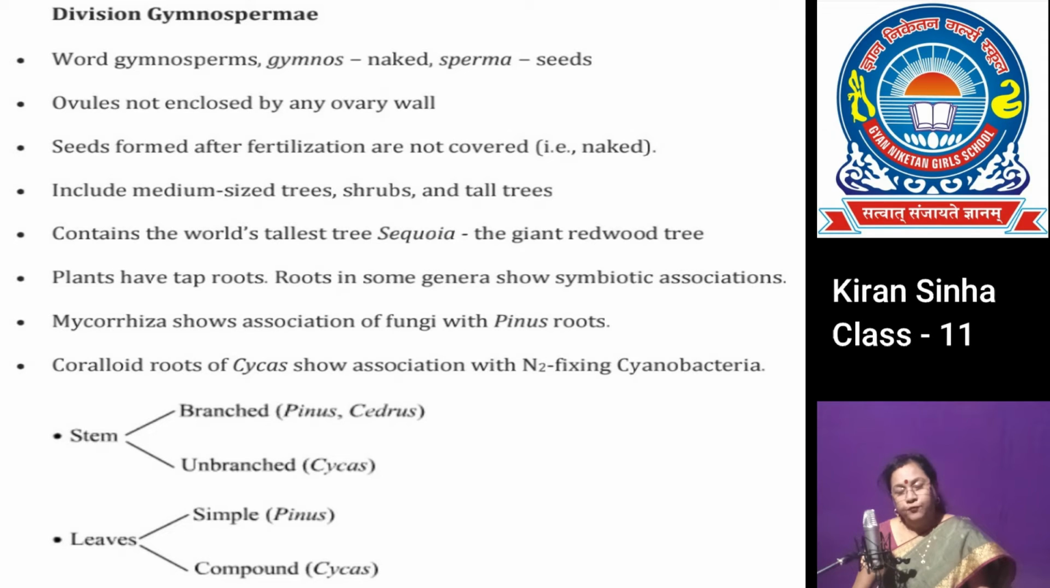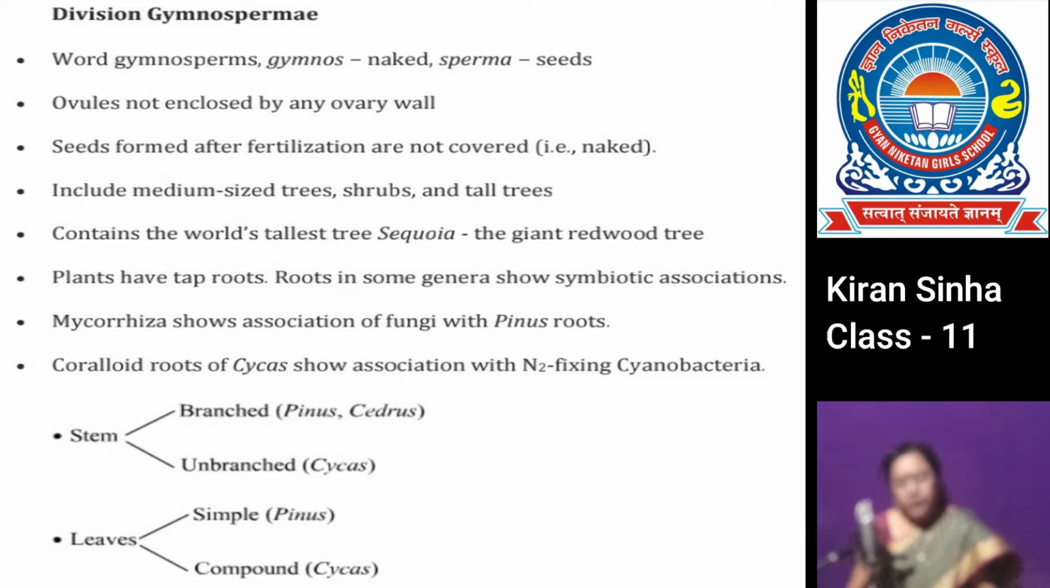In this session of class 11, I am discussing the division gymnosperms. As you all know, gymnos means naked and sperma means seeds. The seeds of this plant are not enclosed in the fruit. So, these are the seed-bearing plants. They are also called spermatophytes, where the ovules are not enclosed in an ovary, and hence the seeds are naked. They are not enclosed in a fruit.